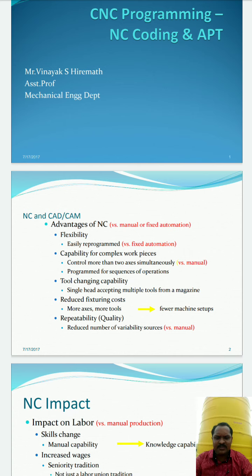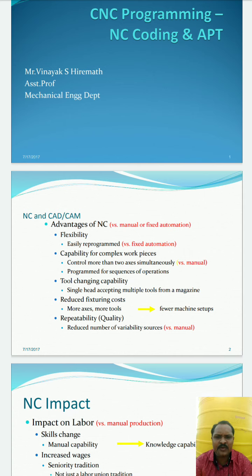Fixed automation is where you go for full automation of the industry. It depends totally upon the machines only. A single person or a few laborers are required. So what is here? The flexibility. The first thing is flexibility, that is, it is easily reprogrammed versus fixed automation. So here in NC, we can go with the re-automation process, which means we can regenerate or rewrite the coding.